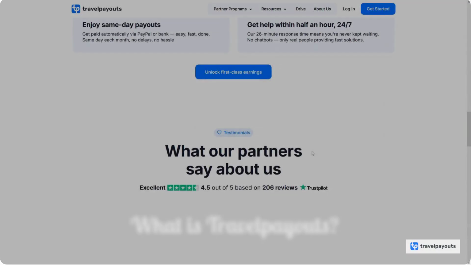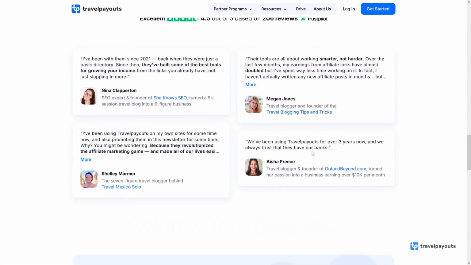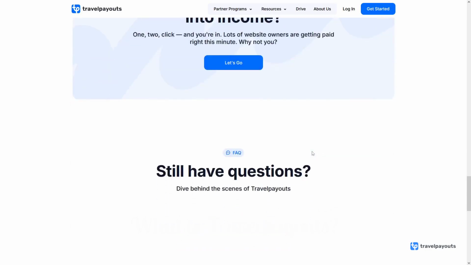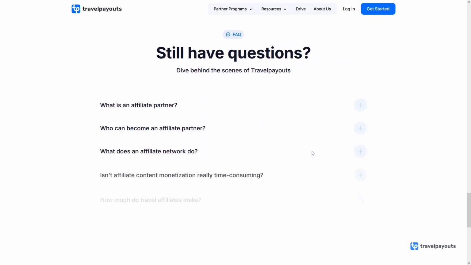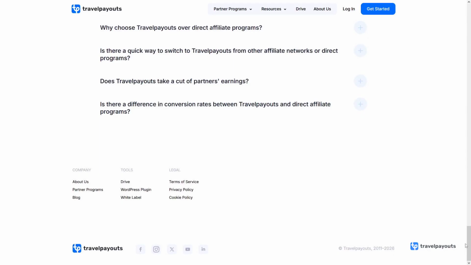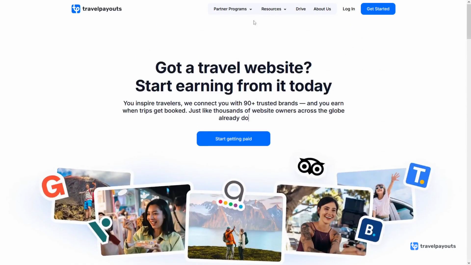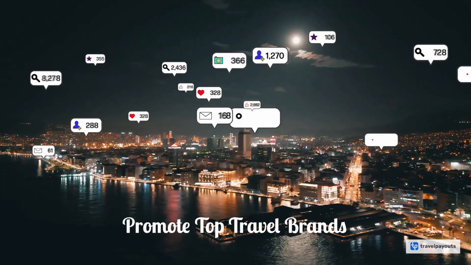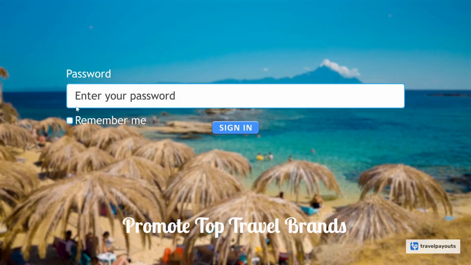If you don't know what Travelpayouts is, it is basically an affiliate network that allows you to promote flights, hotels, car rentals, and travel experiences. The best part is that you don't need to contact each company individually because everything is already integrated into one dashboard. Once you join, you can promote brands like Booking.com, Agoda, Trip.com, GetYourGuide, and Viator instantly.